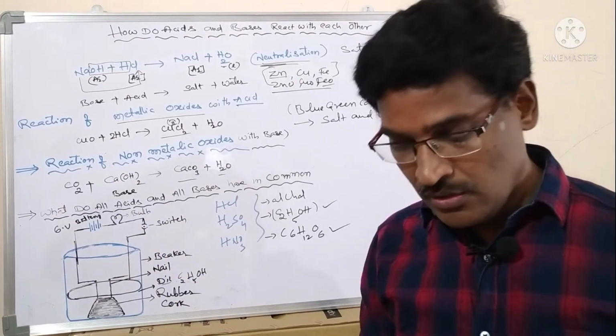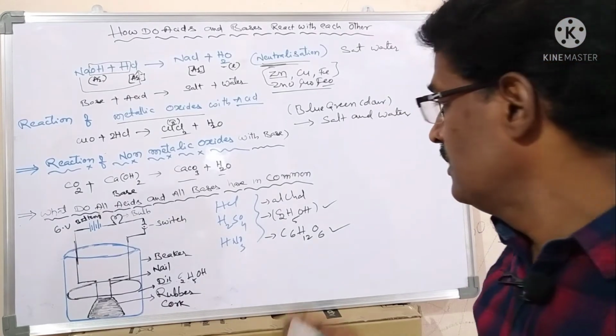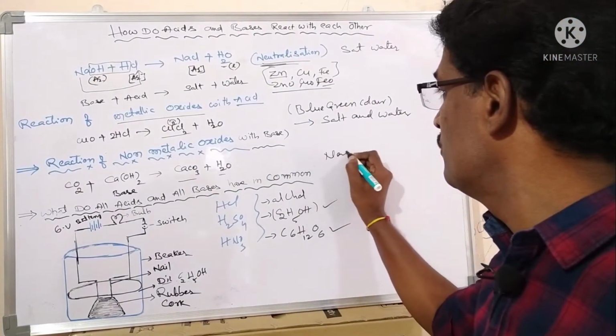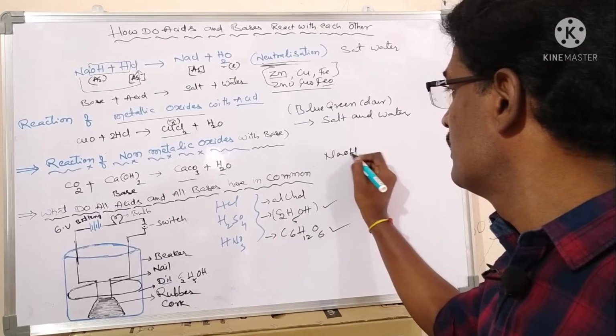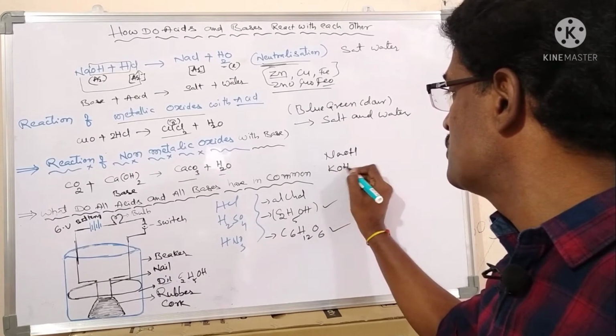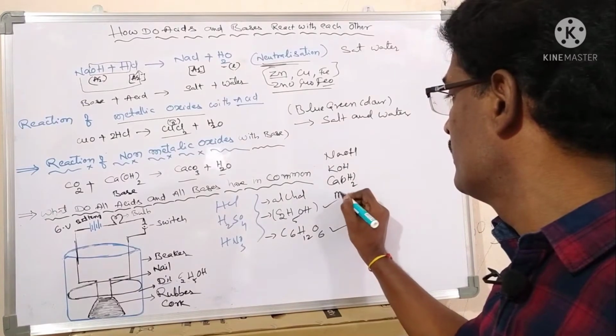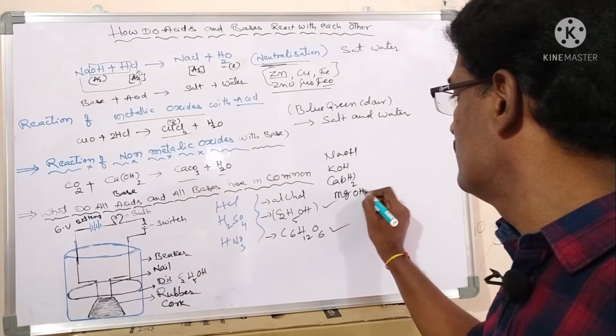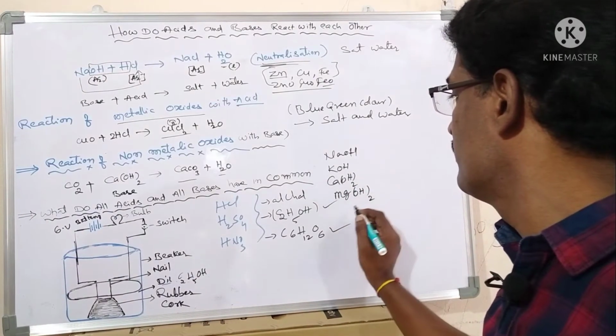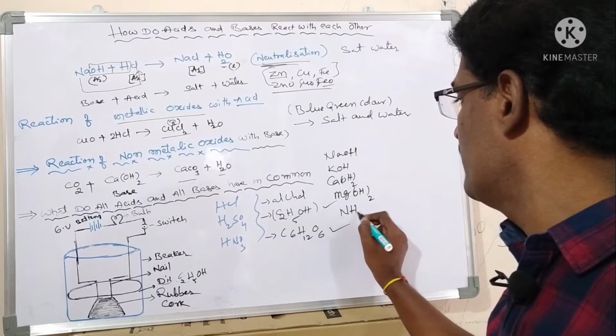Acids completed. Now take bases like NaOH, KOH, calcium hydroxide, magnesium hydroxide, and next ammonium hydroxide.